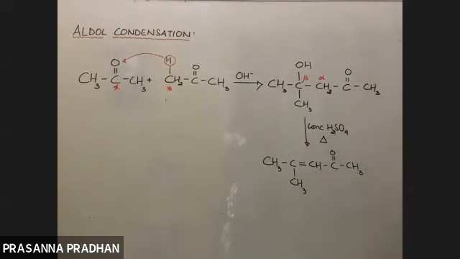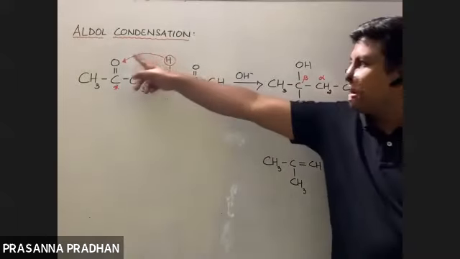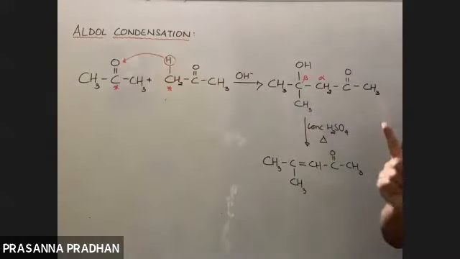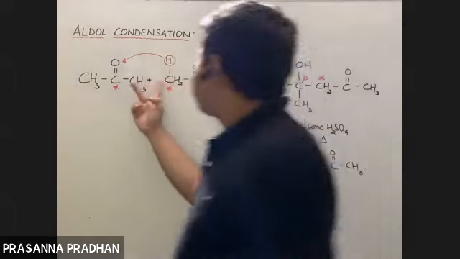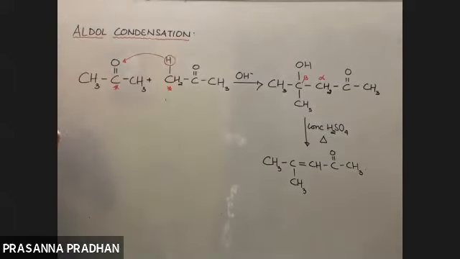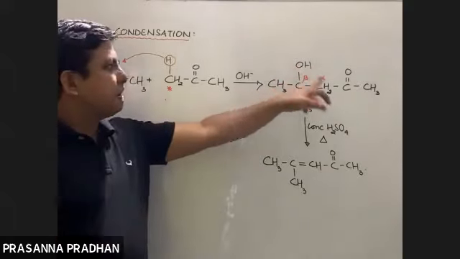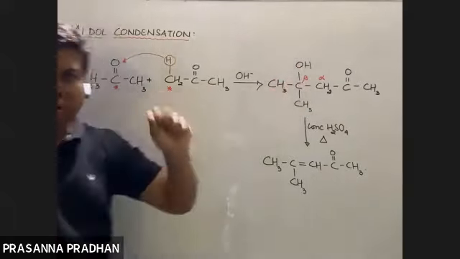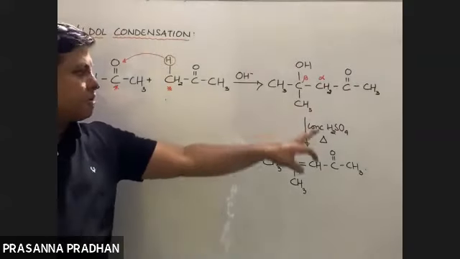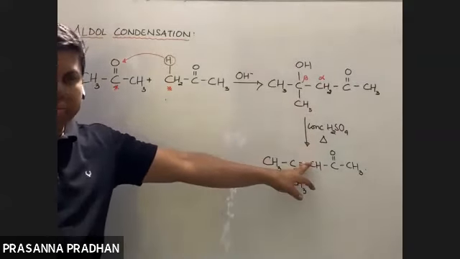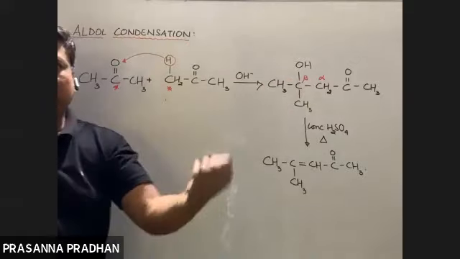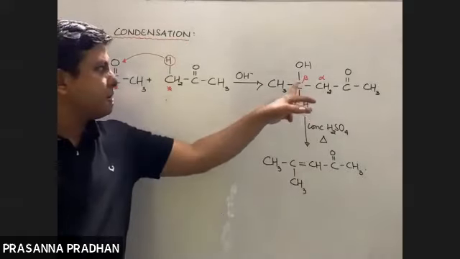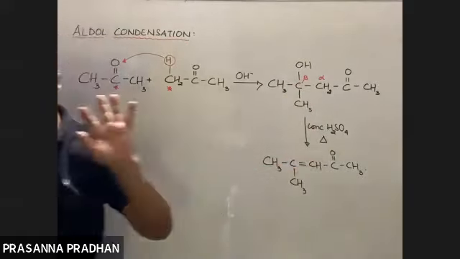We draw the product by transferring one of the alpha hydrogens to the carbonyl oxygen like this, and we join the two concerned carbon atoms by a single bond, and the product must be beta hydroxyaldehyde or beta hydroxyketone, which on further treatment with conc H2SO4 followed by heat, elimination of water होगा. कैसे? अल्फा से H, बीटा से OH, दोनों के बीच में double bond.